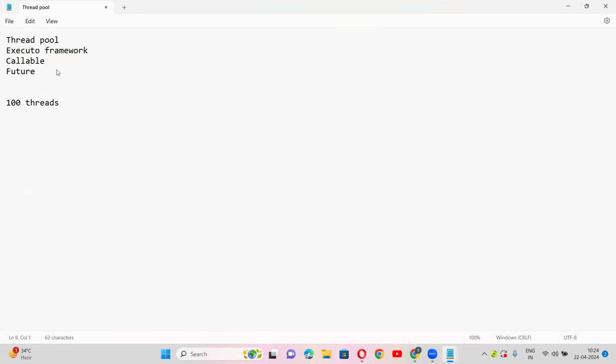So basically the concept of thread pool is that it will already create the required number of threads. Internally it will create the threads by default, and it will just assign the target method to be executed.